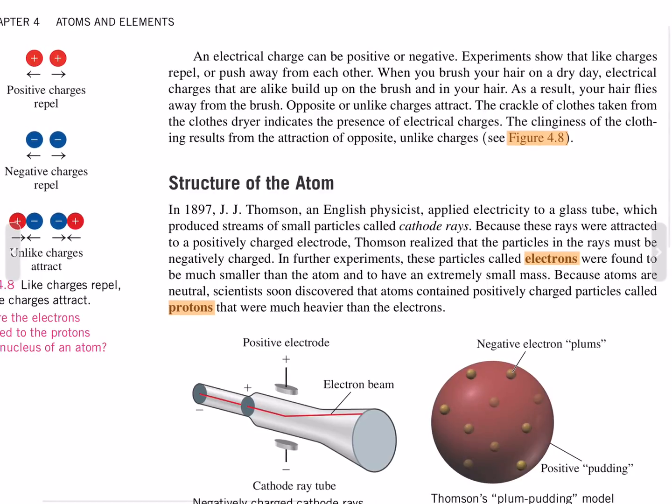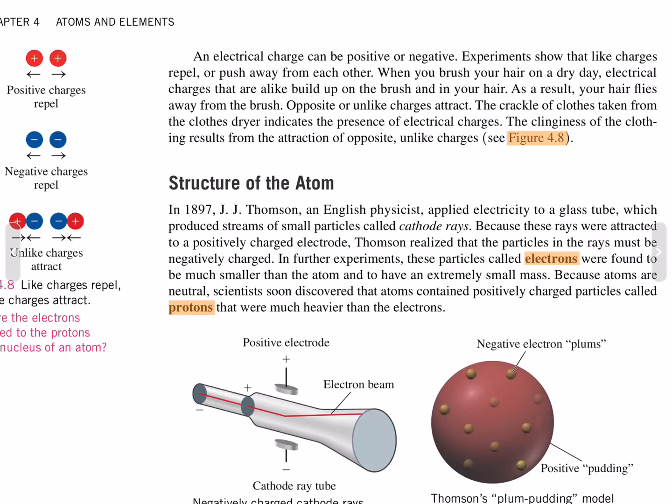An electrical charge can be positive or negative. Experiments show that like charges repel and push away from each other. When you brush your hair on a dry day, electrical charges that are alike build up on the brush and in your hair. As a result, your hair flies away from the brush. Opposite or unlike charges attract. The crackle of clothes taken from the clothes dryer indicates the presence of electrical charges. The clinginess of the clothing results from the attraction of opposite, unlike charges.